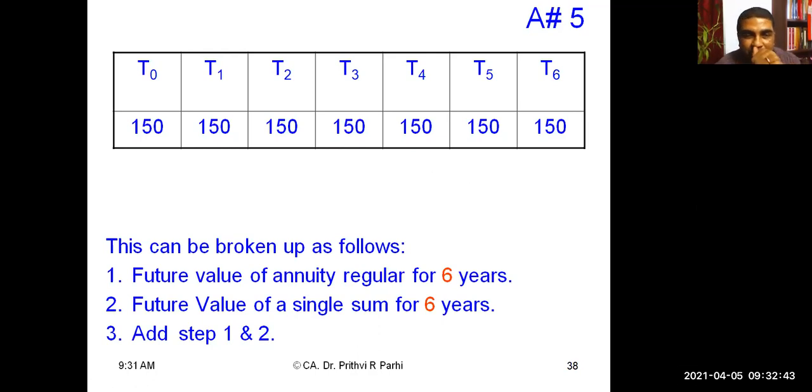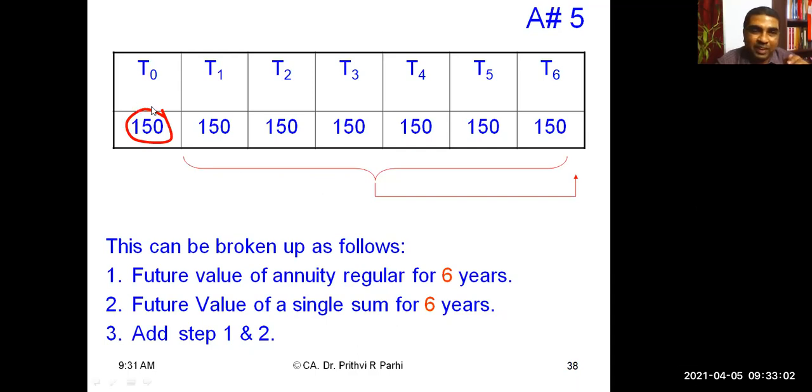Calculating the future value is very simple. All you have to do is ignore this first cash flow. Now this looks like an ordinary annuity for 6 years. We can calculate the future value of this ordinary annuity for 6 years very easily. Plus, in addition to that, the single sum which was ignored at the beginning, we can calculate the future value of that single sum for 6 years. If we just add these two figures, we'll be getting the future value of an annuity immediate with n+1 payments at the end of 6 years. Understood this?